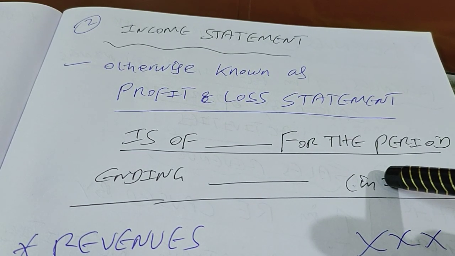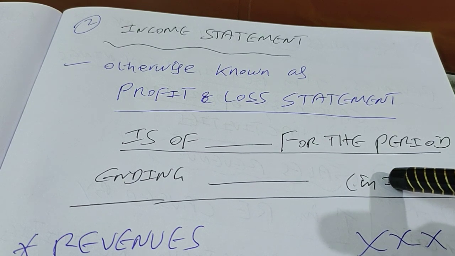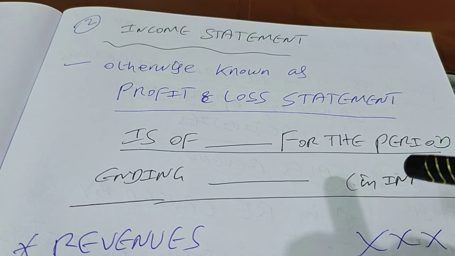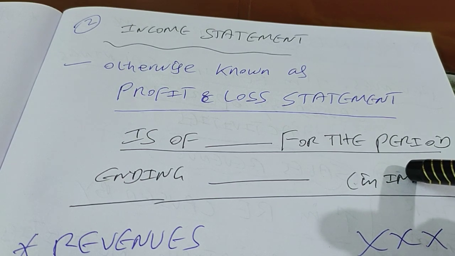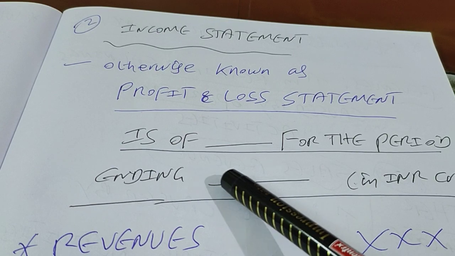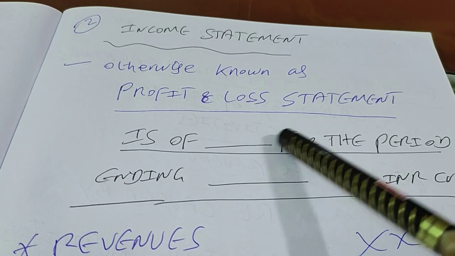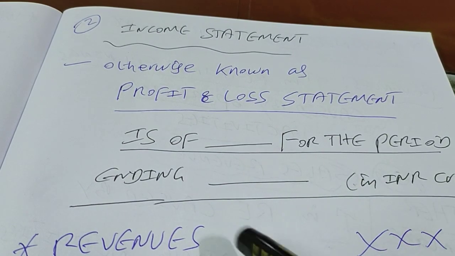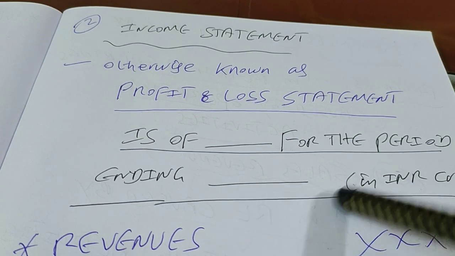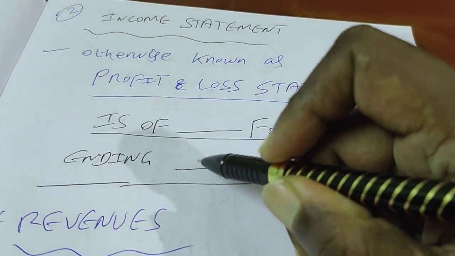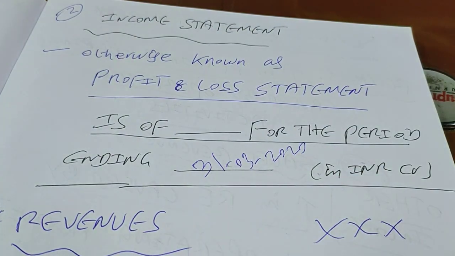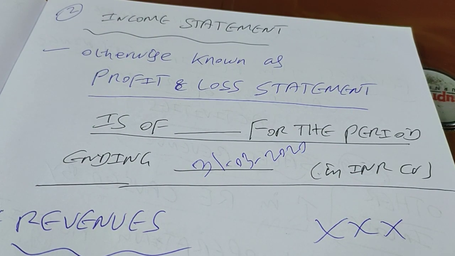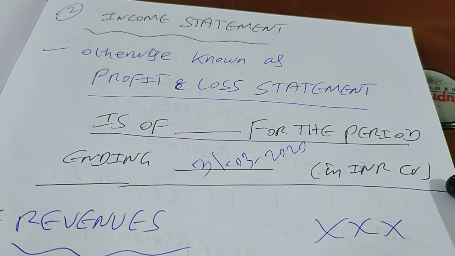Please mind, accounting is a language. So we keep doing what is being practiced till now. There is no science here, it is basically a practice. So the income statement of so and so entity for the period ending, for example, I can write again 31st March 2020. It is again expressed in currency. Here it is INR crores.